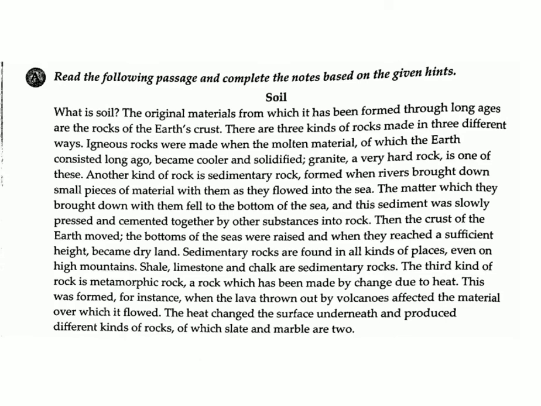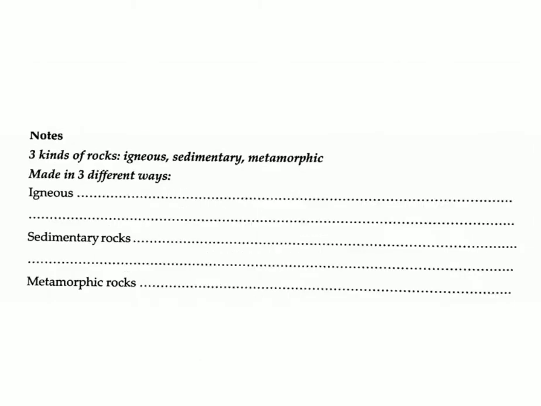The third kind of rock is metamorphic rock, a rock which has been made by change due to heat. This was formed, for instance, when the lava thrown out by volcanoes affected the material over which it flowed. The heat changed the surface underneath and produced different kinds of rocks, of which slate and marble are two. Notes: three kinds of rocks: igneous, sedimentary, metamorphic. Made in three different ways.